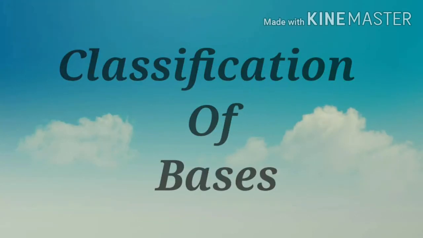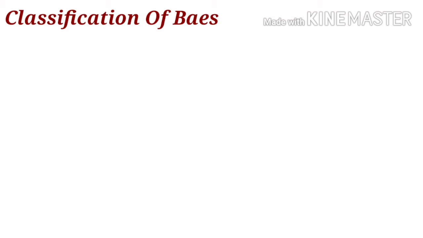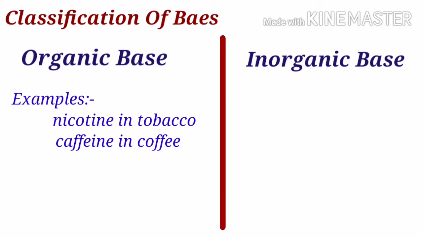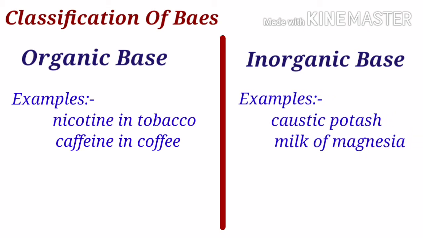Classification of bases. Like acids, bases can also be classified on the basis of source, strength and their aqueous solution. Based on source, organic and inorganic. Like acids, bases can have an organic or inorganic source. For example, nicotine in tobacco and caffeine in coffee are some organic bases, while caustic potash and milk of magnesia are some examples of inorganic bases.